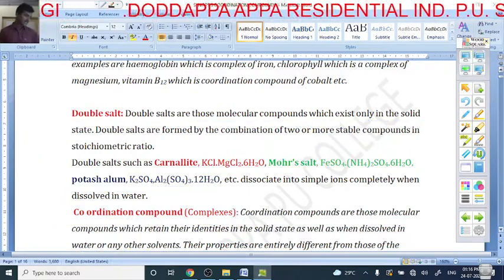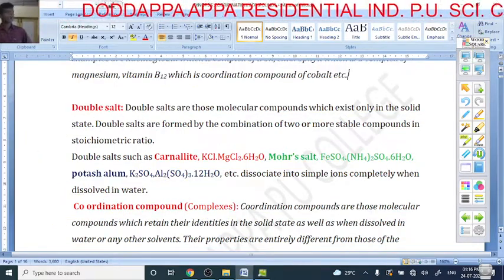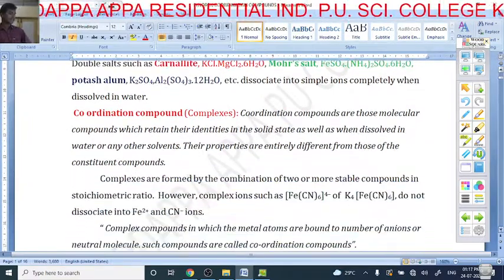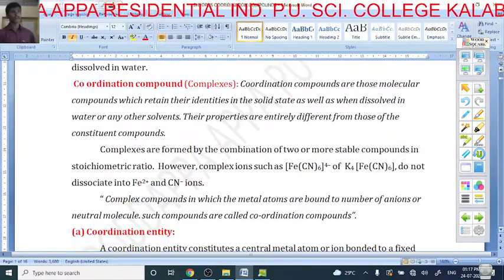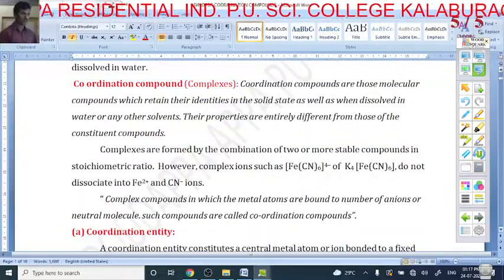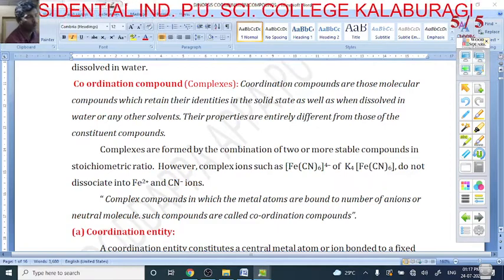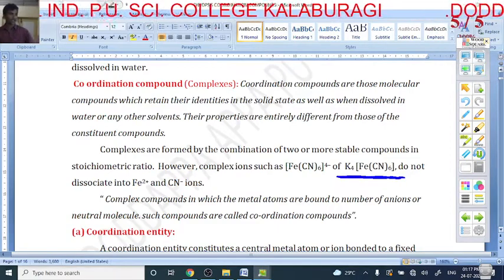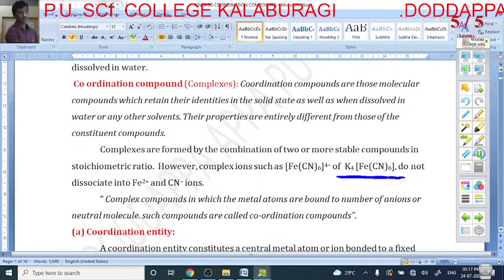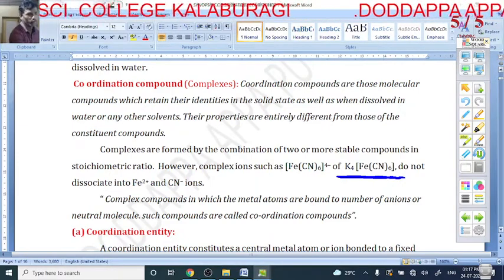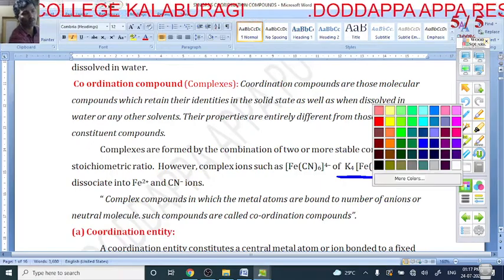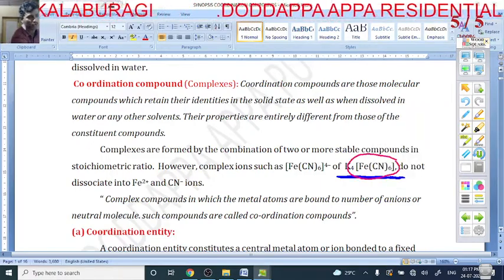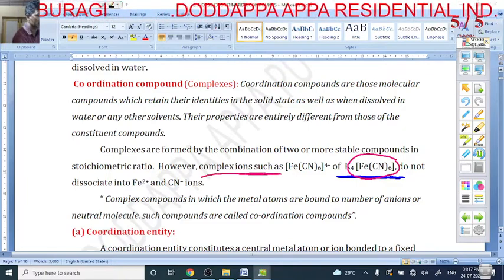So in the next slide, I will discuss what is meant by a coordination compound. The example for this coordination compound is K4[Fe(CN)6], an example of a complex salt. In K4[Fe(CN)6], the yellow-colored square bracket indicates the complex ion.